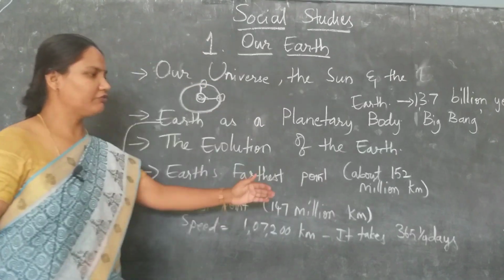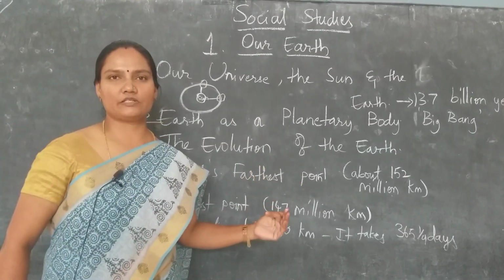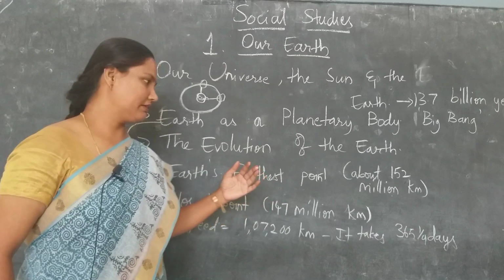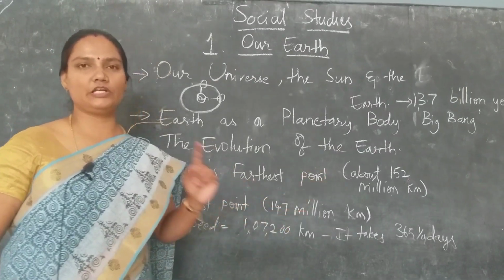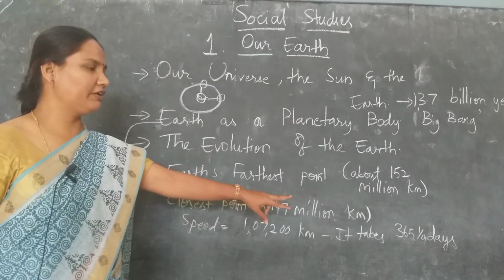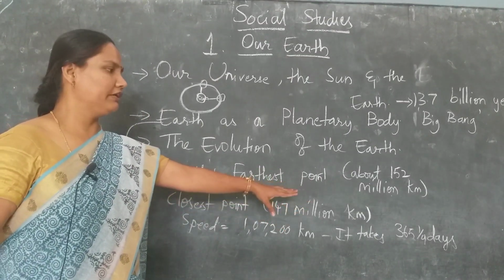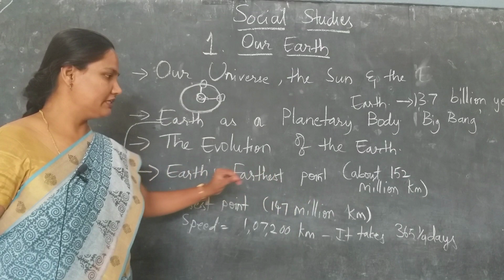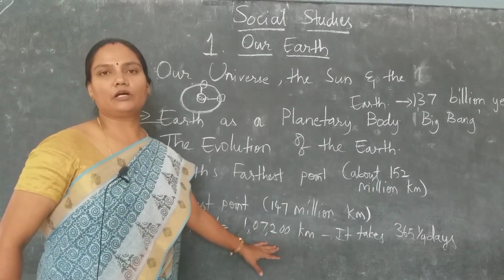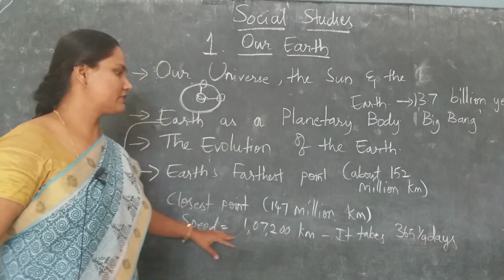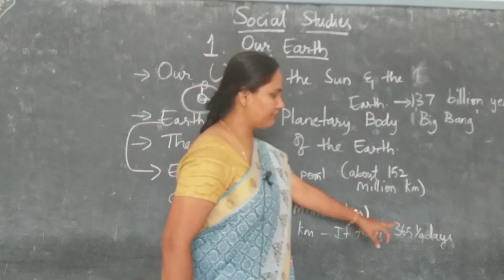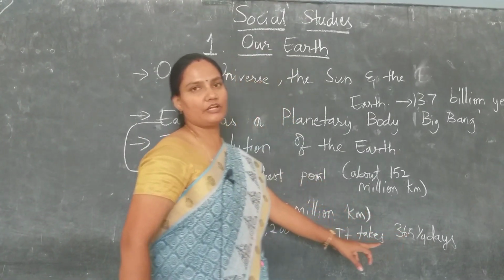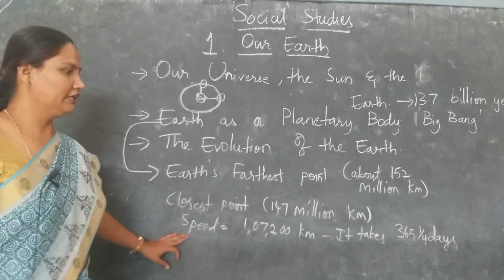It is difficult to count exactly those extra hours. So our scientists, our meteorologists, have added all of it into one day, and after every 3 years we have a leap year. In this way, Earth completes its revolution around the sun every year. So altogether it takes 365 days, and after every 3 years we have a leap year, children.